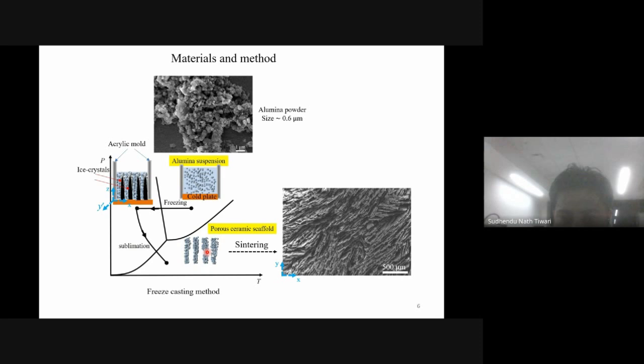I then sintered it at 1450 degrees centigrade, and then I looked at the microstructure, which looks like this. We can see this is a porous scaffold. But if we look at these boundaries, these are lamellar structures, but there are many monodomain structures. They are not aligned as we have seen in the case of nacre.